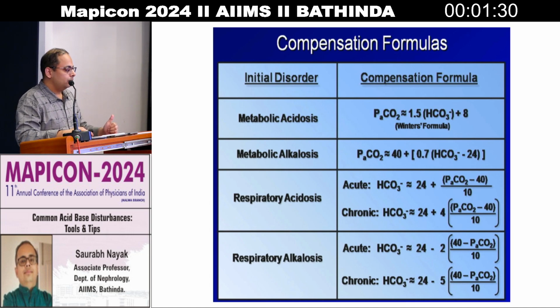In metabolic alkalosis, what happens? Bicarbonate is accumulated, so PCO2 will rise. How much does it rise? 40 plus 0.7 times bicarb minus 24. But here there is no need to calculate this metabolic alkalosis formula, because as I said earlier, it is very difficult to compensate a metabolic alkalosis disorder. So you never need to calculate the compensation. For respiratory acidosis and alkalosis, I will give you better shortcuts than these lengthy formulas.